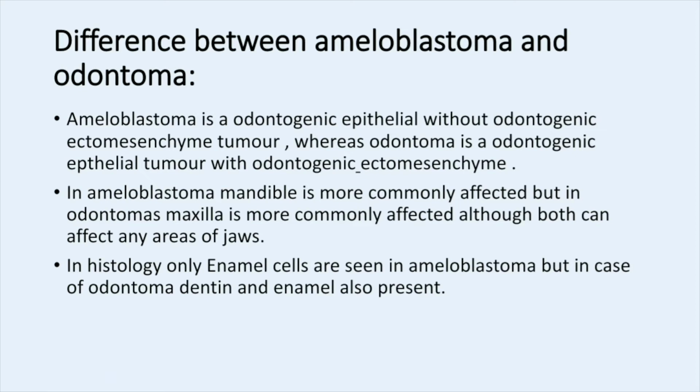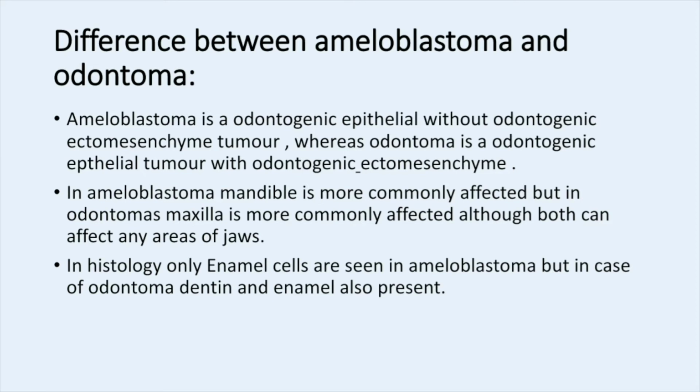And coming to the probability of occurrence, these two can occur in any location of the jaw, but in most of the reported cases we have seen that ameloblastoma mainly occurred in the mandible and odontoma occurred in the maxilla. Both are opposite.